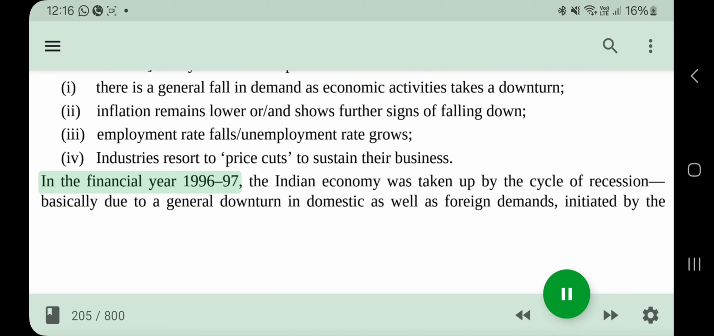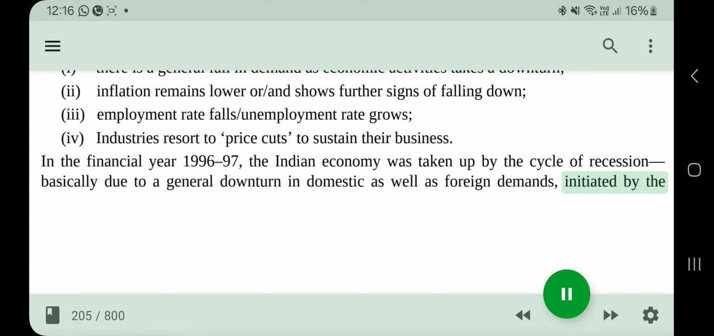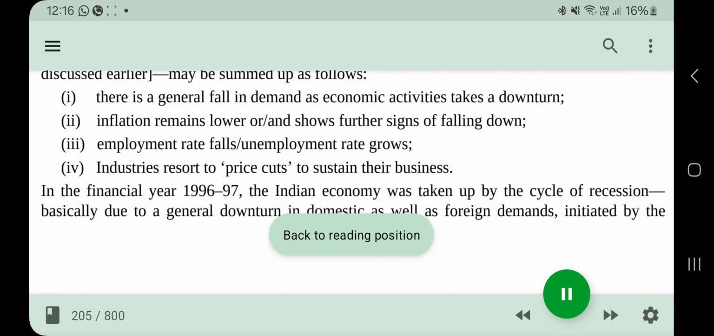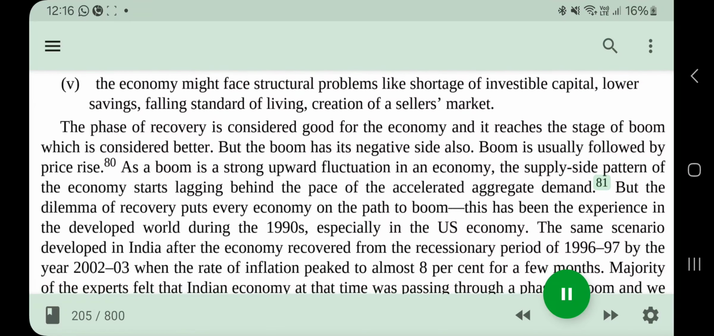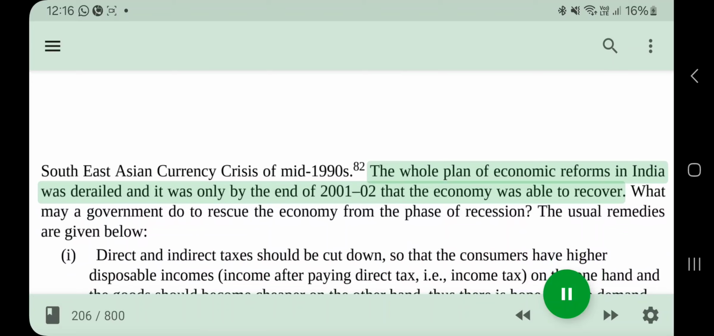In the financial year 1996-97, the Indian economy was taken up by the cycle of recession, basically due to a general downturn in domestic as well as foreign demands, initiated by the Southeast Asian currency crisis of mid-1990s. The whole plan of economic reforms in India was derailed, and it was only by the end of 2001-02 that the economy was able to recover.